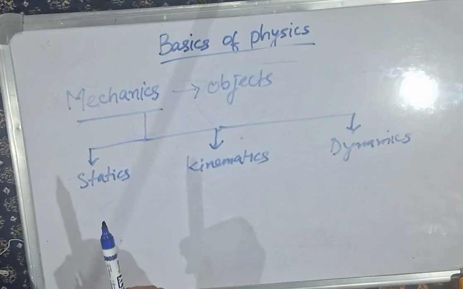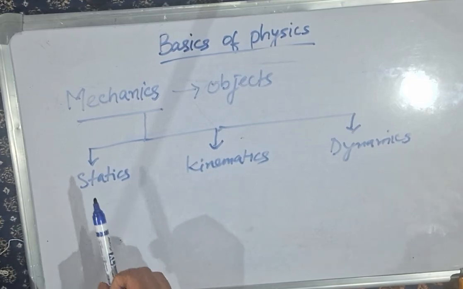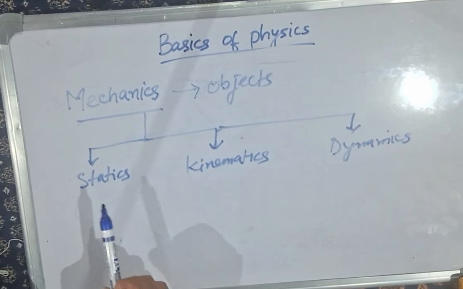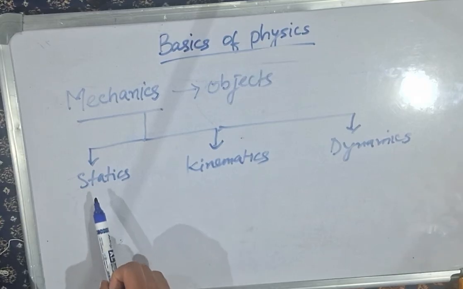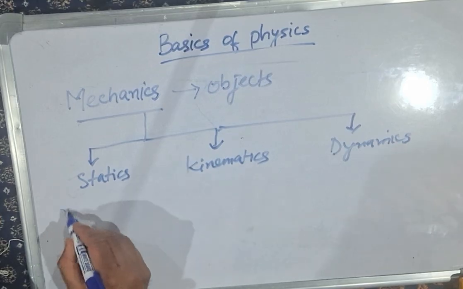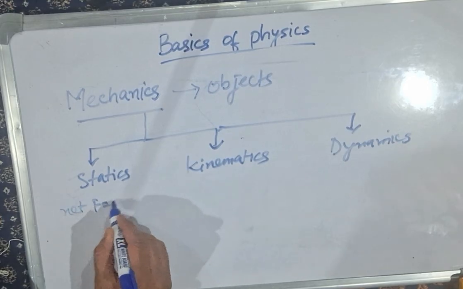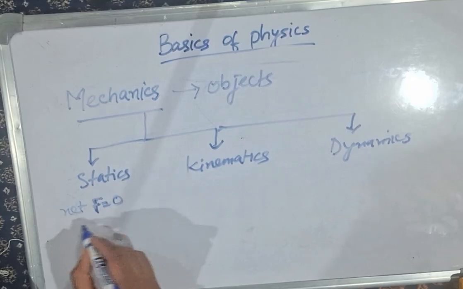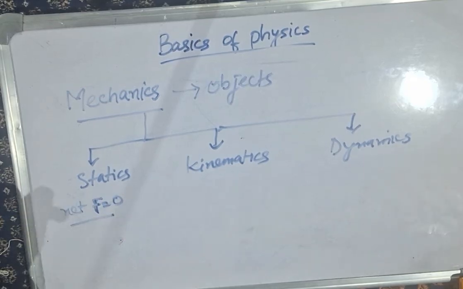Statics. What is statics? Basically, it is the study of the objects that are at rest or that have reached an equilibrium. Equilibrium means a condition in which the net force is zero. So it is the study of the fixed objects in which the object has reached a net equilibrium.